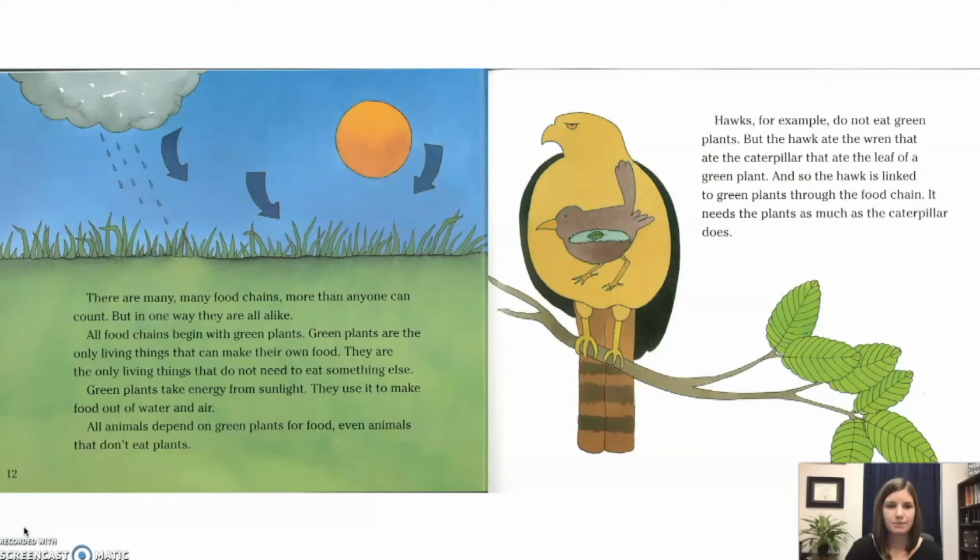All animals depend on green plants for food, even animals that don't eat plants. Hawks, for example, do not eat green plants, but the hawk ate the wren that ate the caterpillar that ate the leaf of a green plant. And so the hawk is linked to green plants through the food chain. It needs the plants as much as the caterpillar does.